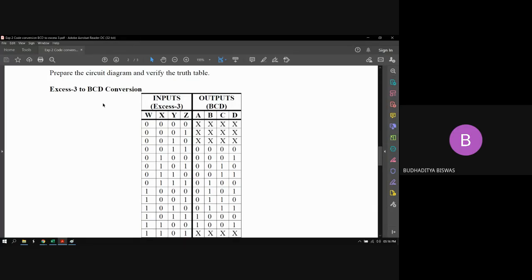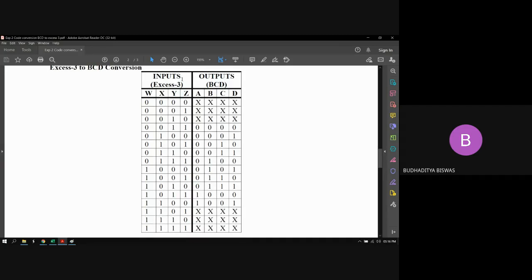So the word definition is a circuit which converts the XS3 to a BCD number. The input XS3 has 4 variables, W, X, Y, Z, and the output BCD has A, B, C, D. Now we need to write all 16 possible combinations, because there is no limitation that only 10 or 12 numbers should be there. As 4 variables are there, we write the total 16 possible combinations, from 0 to 15.